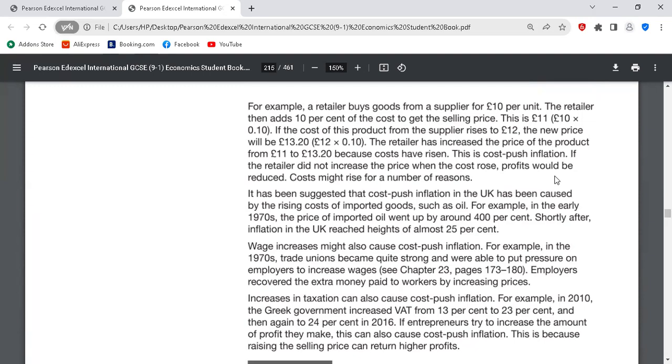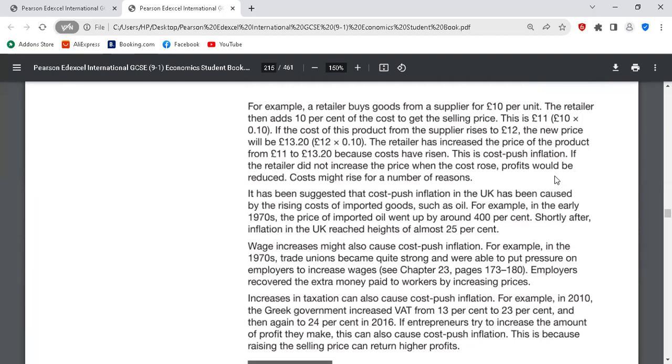If the retailer did not increase the price when the cost rose, profit would be reduced. Cost might rise for a number of reasons. What they are saying is, as soon as the cost of production increases, it is important for firms, suppliers, retailers and wholesalers to increase their price. If not, they won't be able to make profit.